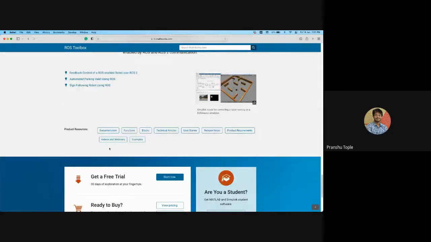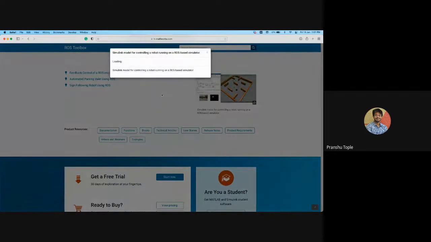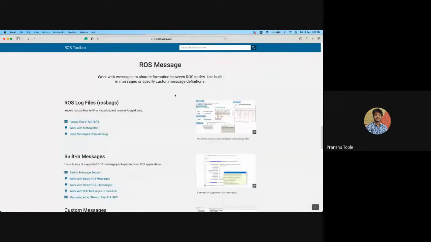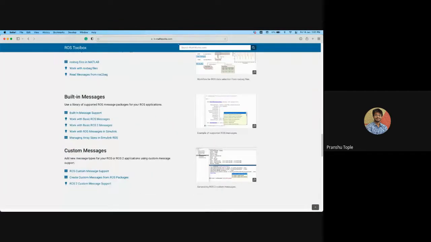Yes, there are ways to do it. Yes, you can do it. I have not tried it personally, but I've seen people do it. So even if you are familiar with MATLAB, you can do all these things on MATLAB. Here you can see they are running a Gazebo simulator, and they have a MATLAB window over here, which is running the robot. And at the same time, they are doing the electronic simulation over here. So whatever you can do in MATLAB, you can use in combination. There is also a ROS library for it. I'm not sure what the name is, but yeah, that is possible.